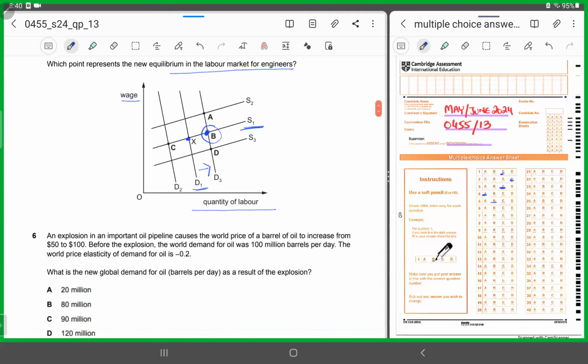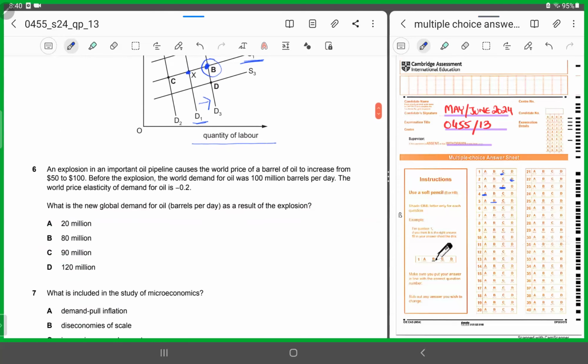All right. Number 6. Number 6 says, an explosion in an important oil pipeline causes the world price of a barrel of oil to increase from $50 to $100. So initially the price was 50, let's say P. Now the price has risen to $100. That means P1. So this means what? There has been 100% increase in the price, right? So the price increase is by 100%.